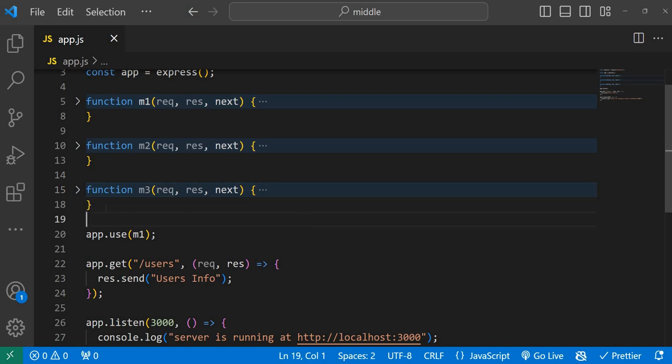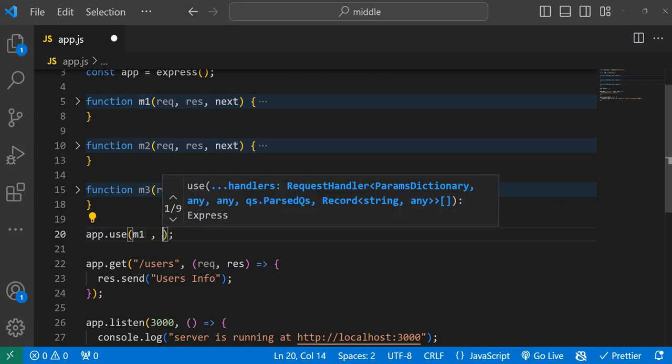Okay, the mistake is, hey, you have defined these functions, but you didn't inform Express.js that, hey, just use these two functions also and try to execute them in a sequence, because the sequence is important, right? You have defined the middleware function, but you should put that into the queue, the sequence of middleware functions, right? So you should add them in a sequence. So how? For that you should mention M1.